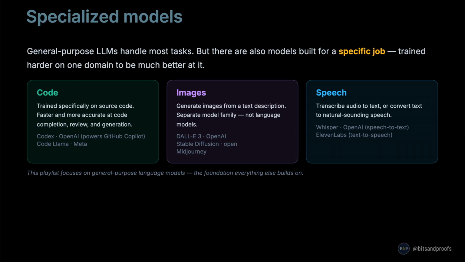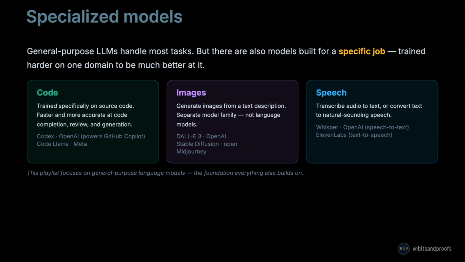General-purpose LLMs like Claude, GPT, and Gemini handle most tasks well. But there are also models built for a specific job, trained much harder on one domain to be the best at it. The first category is code. Models like Codex from OpenAI and Code Llama from Meta are trained specifically on source code. They are faster and more accurate at code completion, review, and generation than a general model. Codex is what powers GitHub Copilot, the AI assistant built into code editors.